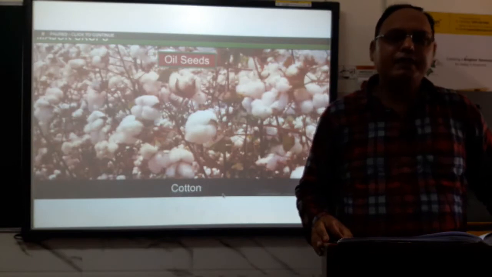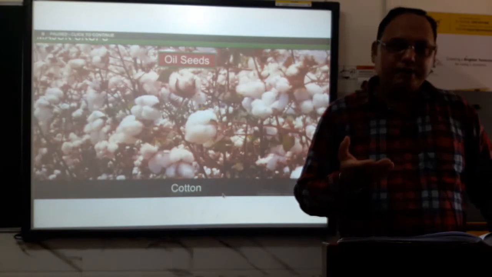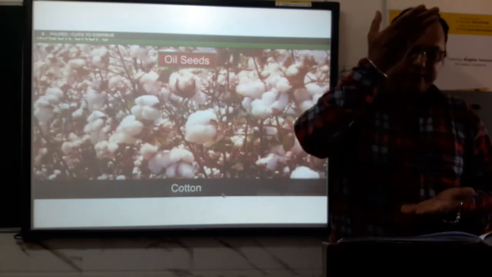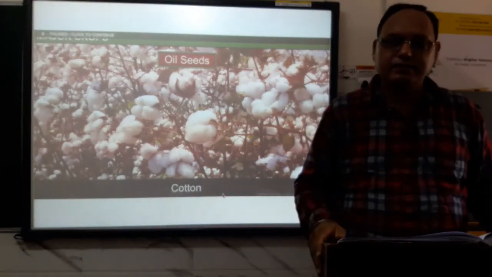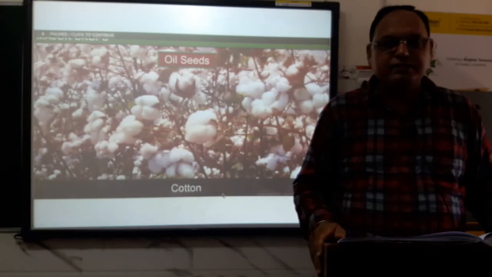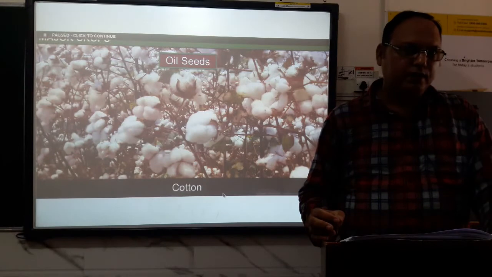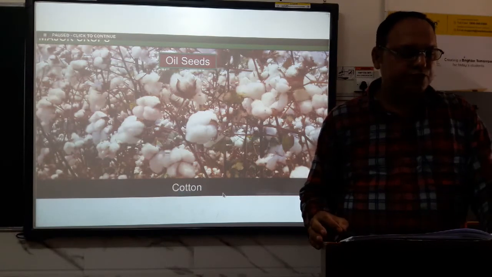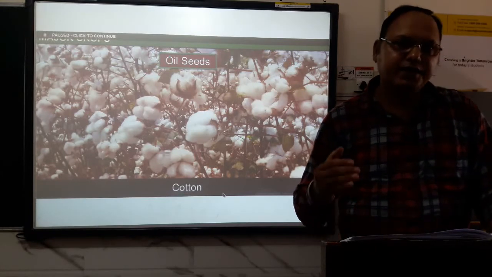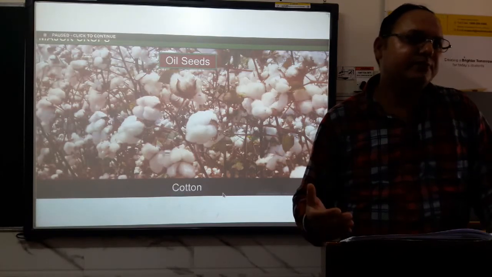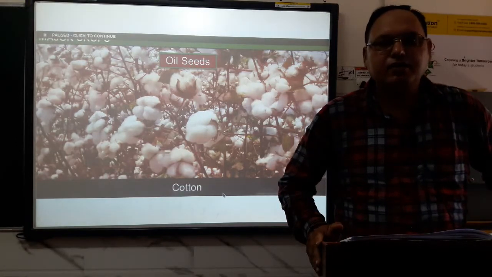What is the ratooning method? In the ratooning method, sugarcane is cut close to the ground, and the stem remains as it is, and the root is intact inside the ground, and after harvesting it is left inside the ground. After the first crop, the sugarcane is cut, leaving the root intact in the soil. The root remains inside the soil, and it grows in the second year, third year successively without any fresh planting. So that is called the ratooning method of sugarcane.